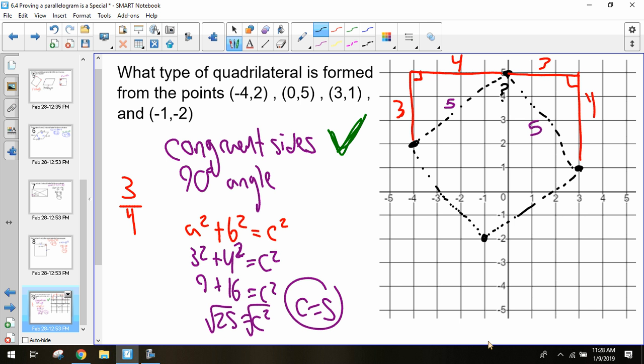What do we call two lines that cross and make 90 degree angles? Parallel lines are two lines that don't cross. Perpendicular. So two lines are perpendicular if they cross and form a 90-degree angle. We had perpendicular bisectors when we were doing our construction. They crossed in the middle and formed a 90-degree angle. If we can show these two lines are perpendicular, then we can show this is a 90-degree angle.